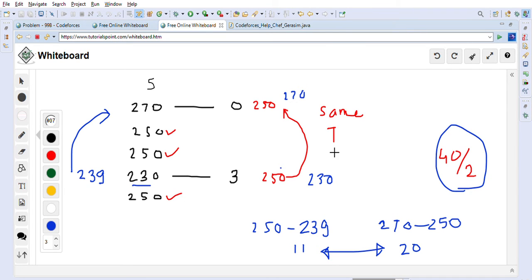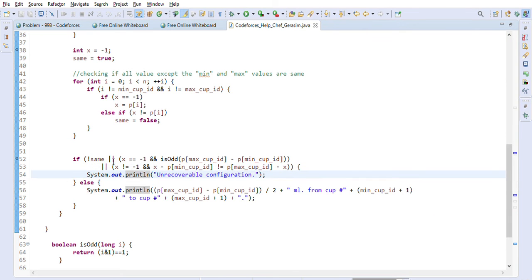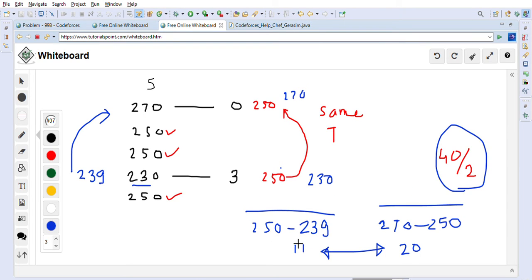And then it becomes 270, but now we cannot do any kind of pouring in this case, as you can see here. So this is one scenario that is captured here. So x is not equal to -1, and in that case we are doing x minus the minimum value, and maximum value minus x. If they are not matching, then it means that this is an unrecoverable configuration, meaning pouring is not possible.